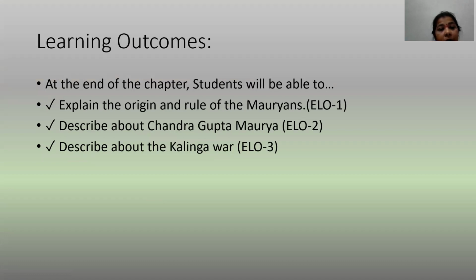At the end of this section, you are going to learn your outcome. After learning, your outcome is you will be able to explain the origin and the rule of Mauryans. And you're going to describe the Chandragupta Maurya, and describe the Kalinga War.